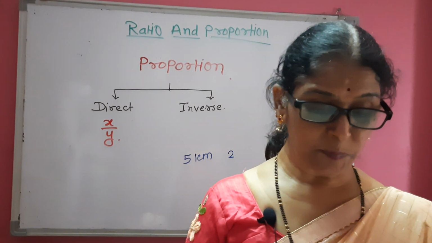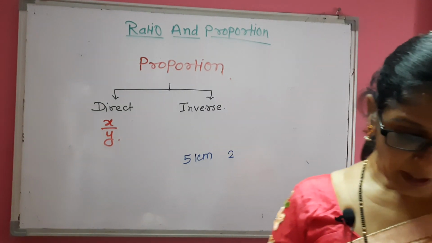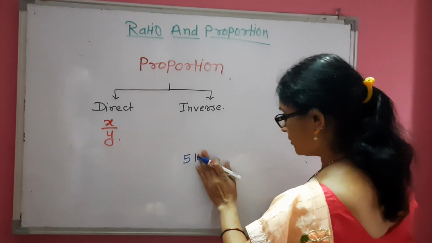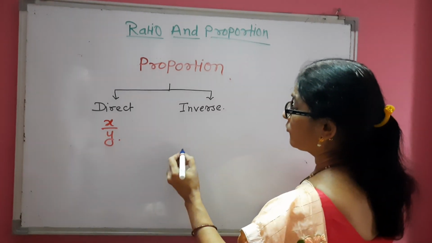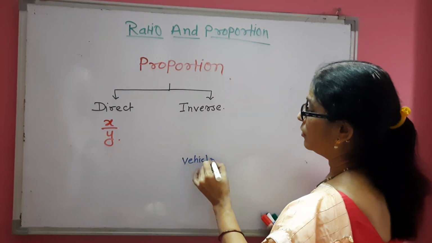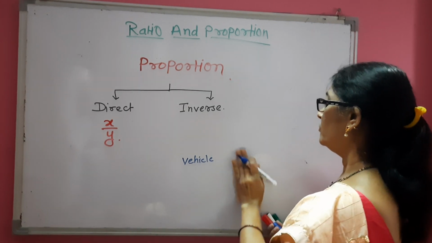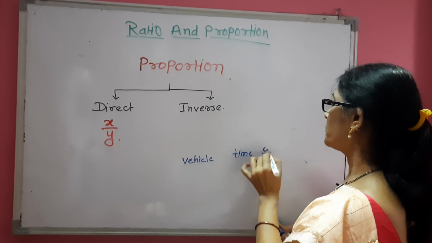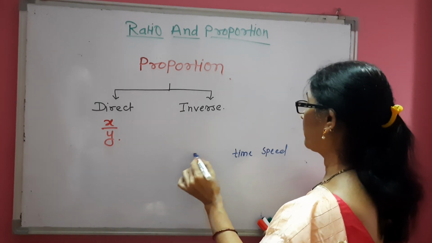So what is the speed? That is 5 upon 2. Or consider vehicle, time, speed. So our vehicle is car only.